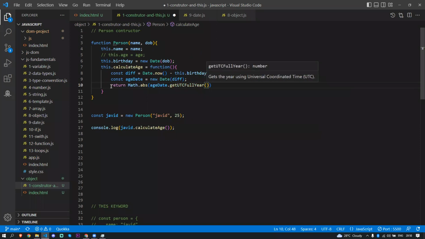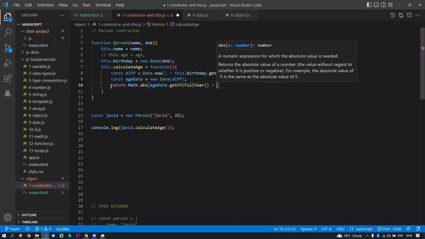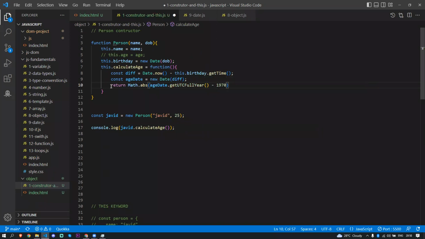Okay, so remember this. I'm just going to show you how the method is working. I don't want to make you some simple example. That's what I'm creating. So this returns Math.abs of the age date's getUTCFullYear minus 1970. I know this is very weird, even though I don't know how it is working. This is just a formula.